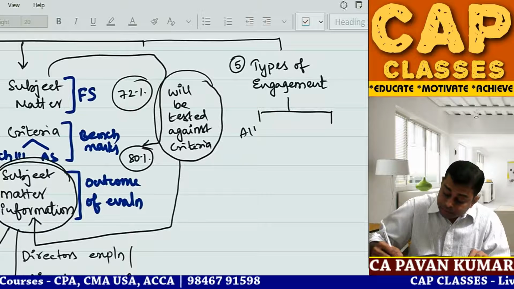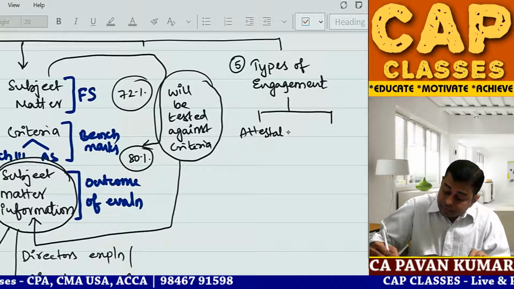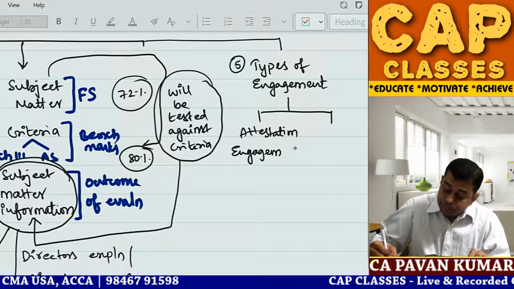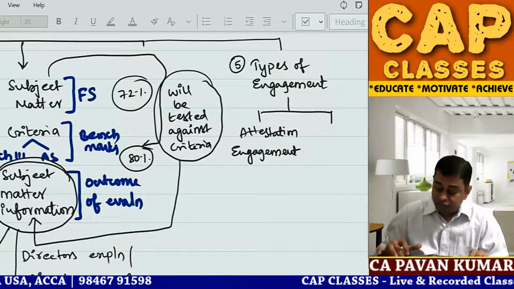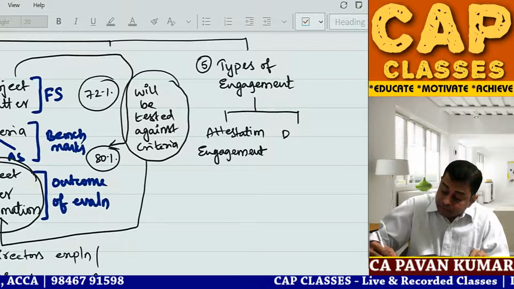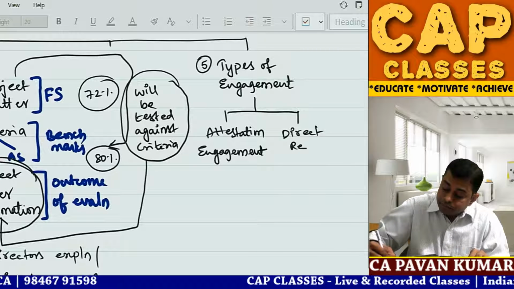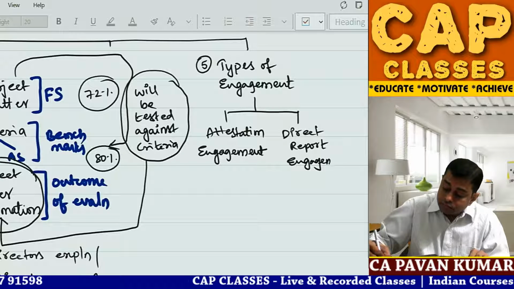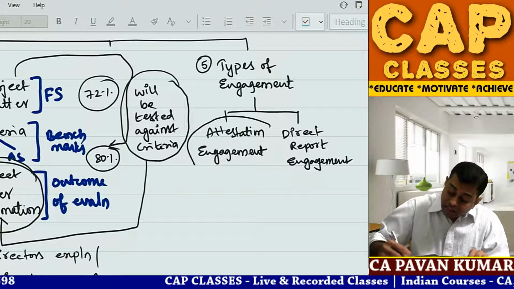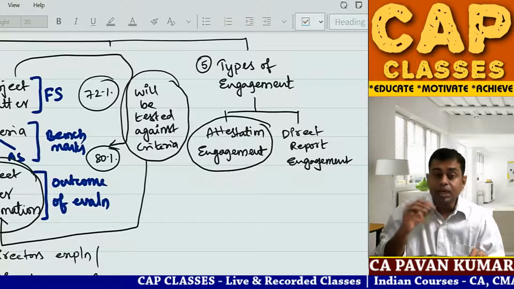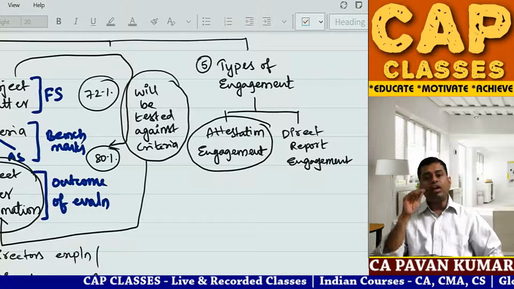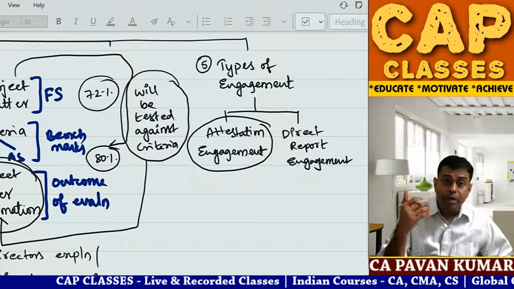The second one is direct report engagement. In attestation engagement, subject matter information will be prepared by the management. In direct report engagement, subject matter information will be prepared by the auditor.